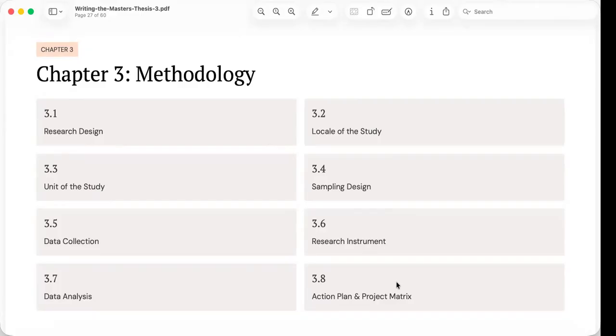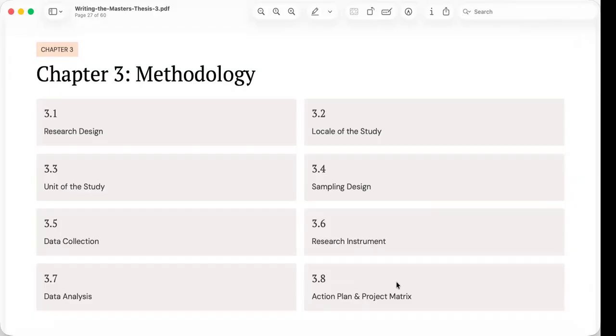Notice the 8 major sections presented in the chapter. It begins with the research design, where you explain the overall approach of the study, followed by the local unit of the study and sampling design, all of which describe where the research takes place and who or what will be studied. And these sections ensure that readers understand the context in which the data were gathered.